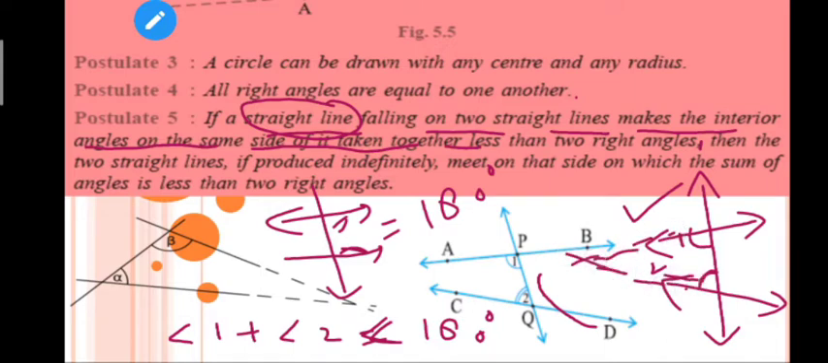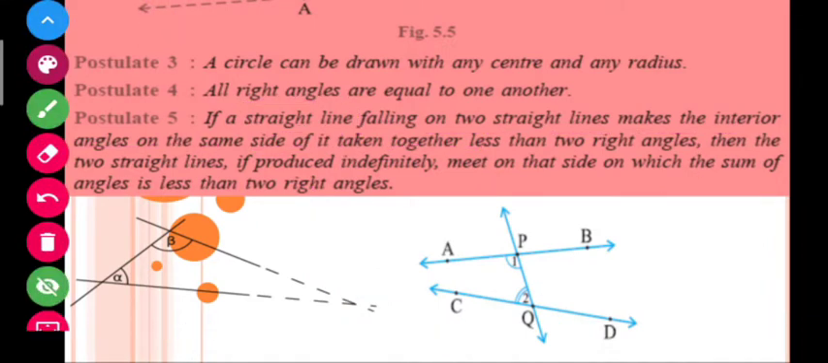What I can say, these two lines can meet somewhere. Students, you can also see that, just look here in this figure. Here these are two straight lines, AB and CD. Here is another straight line, let me mention this as L, this as M, and this as N. Here postulate 5 is stating that a straight line falling on two straight lines, obviously N is falling on two straight lines, that is L and M here.